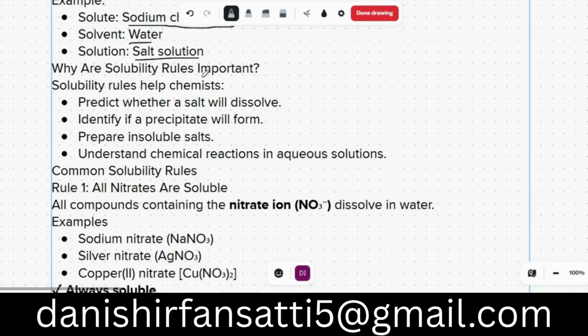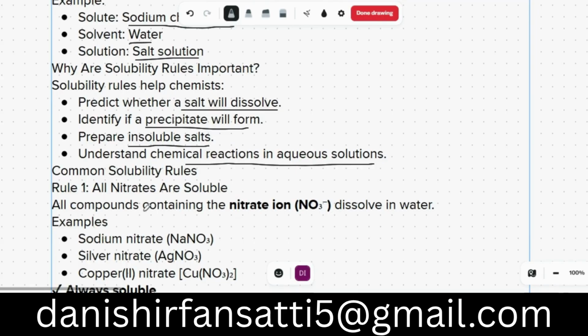Why are solubility rules important? Solubility rules help chemists to predict whether a salt will dissolve, identify if a precipitate will form, prepare insoluble salt, and understand the chemical reaction in aqueous solution.